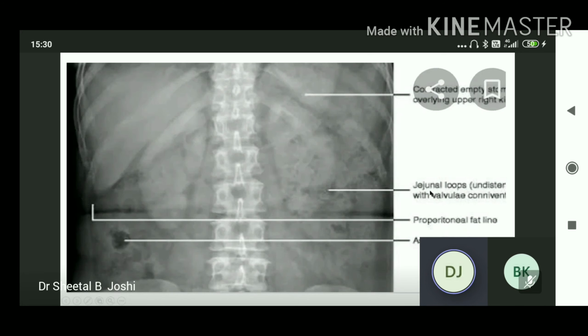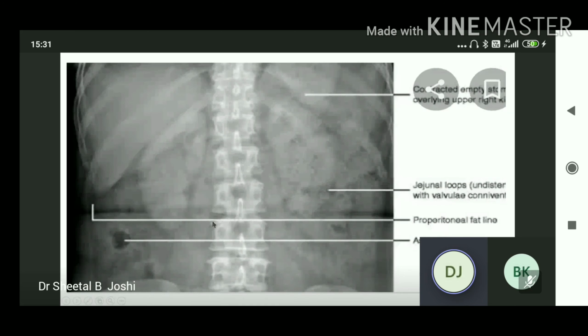Here are the jejunal loops, the valvulae conniventes. These valvulae conniventes in the small bowel are very closely placed and extend from wall to wall. In case of obstruction, if any radiographic film is taken, they appear with a coiled spring-like appearance. They show because of the air in between them and the fecal material.